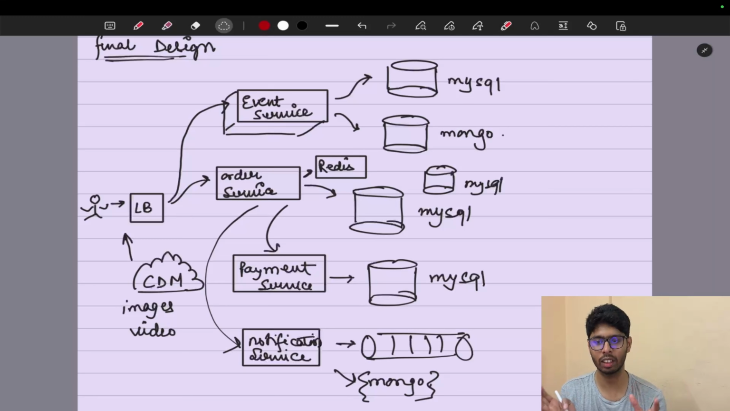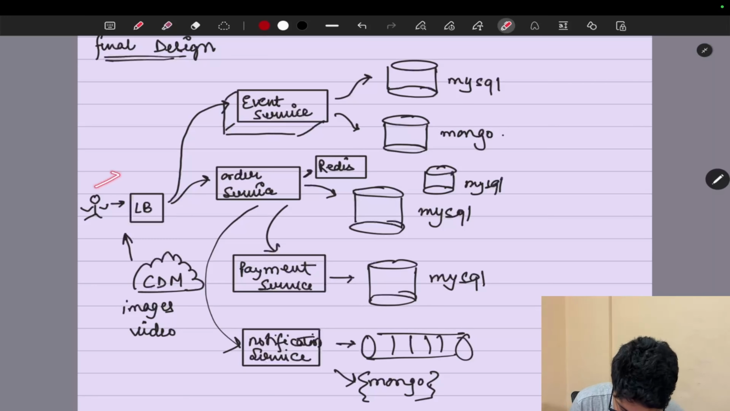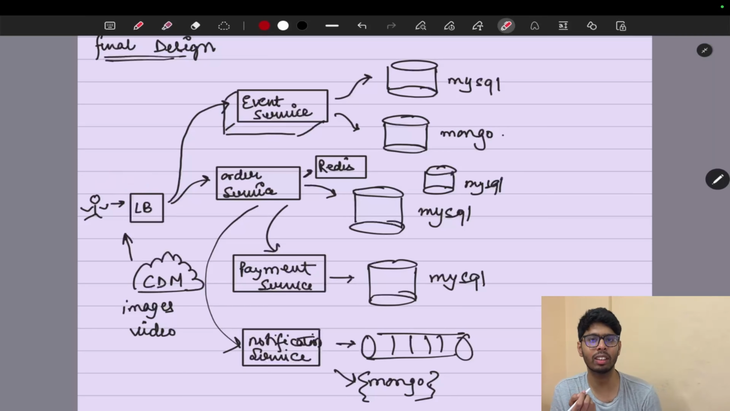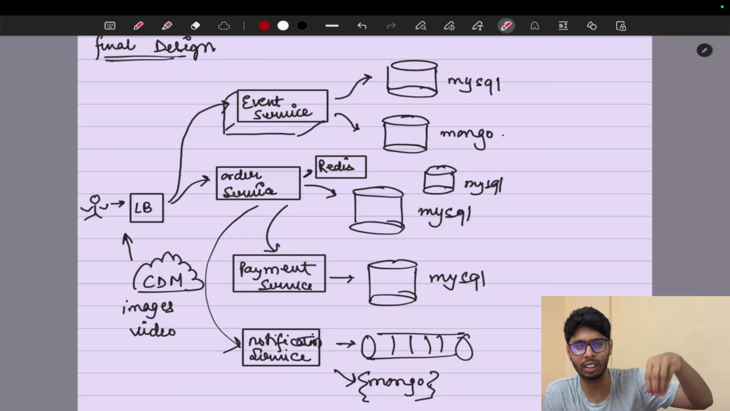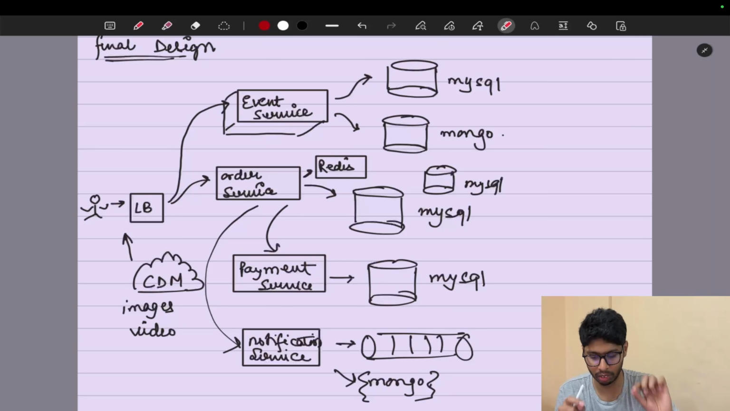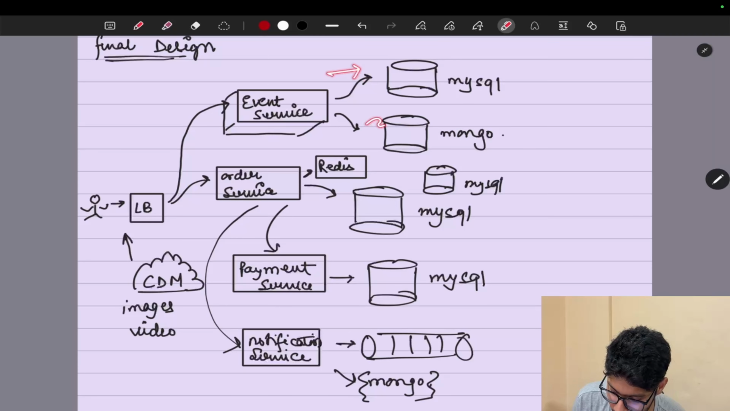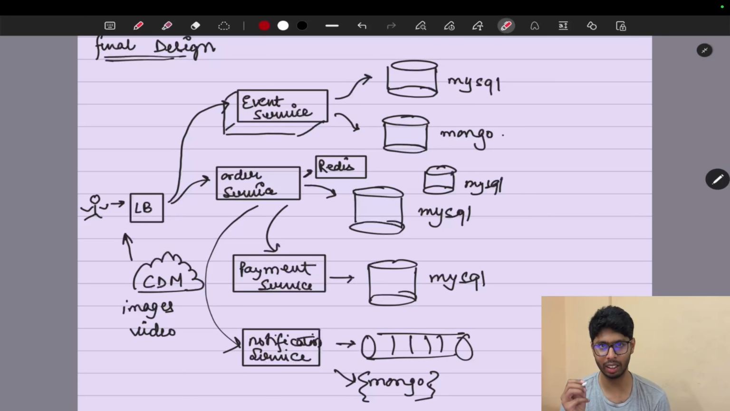Now let's discuss the final design of this whole movie ticket booking system. It is not that difficult now, because we have understood so many concepts before building this final design. The user goes to the load balancer. After reaching the load balancer, it will hit some event services. In the event services, you can see the movies, the theaters and everything, like a search bar that we have discussed, and the data is stored in our centralized database.